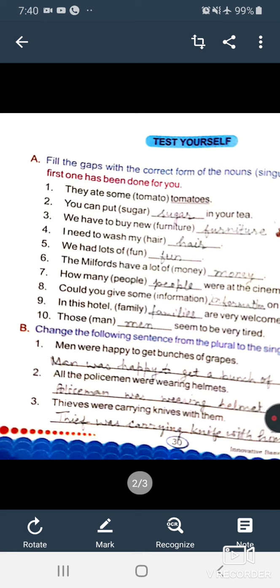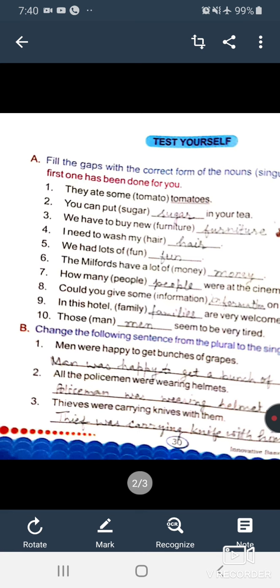There is a word fun in the bracket, but you are to write the same as it is. You have to make no change with this word because you cannot count an abstract noun. Fun means in Hindi maja. Can you say one maja, two maja, or one fun or two fun? No, you cannot say. So you have to write the same.